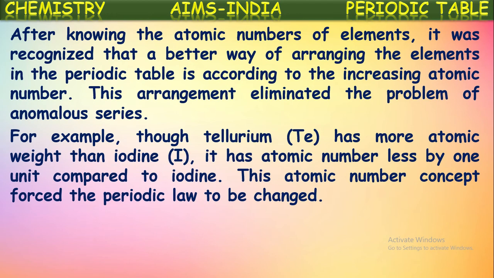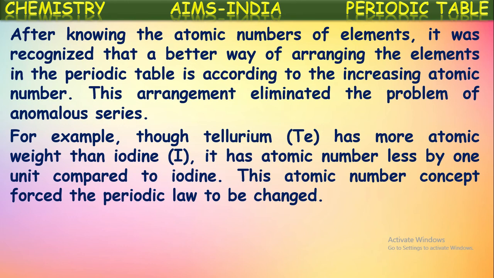For example, though tellurium has more atomic weight than iodine, it has an atomic number less by 1 unit compared to iodine. So this atomic number concept forced the periodic law to be changed. Actually, what happened in Mendeleev's periodic table, he kept tellurium, which has the greater atomic weight, before iodine, which has the lower atomic weight. So there Mendeleev's periodic law was not followed, we said already, isn't it?